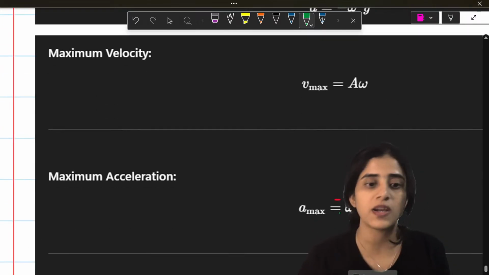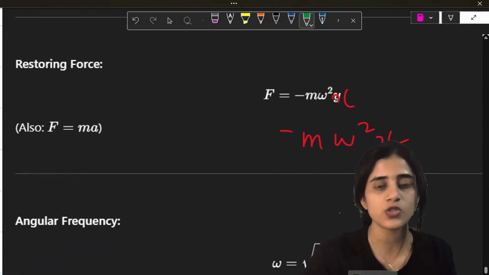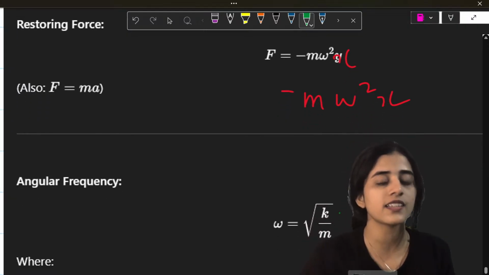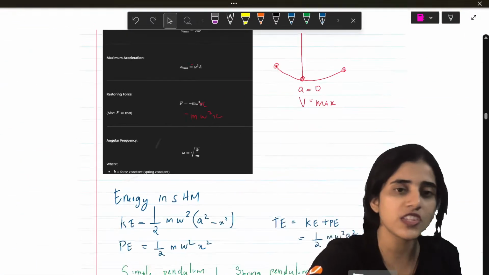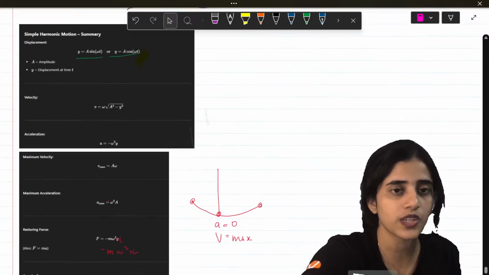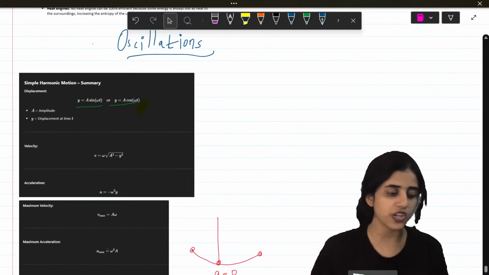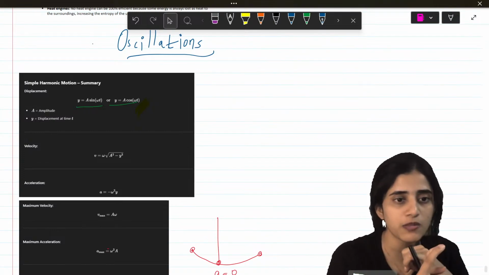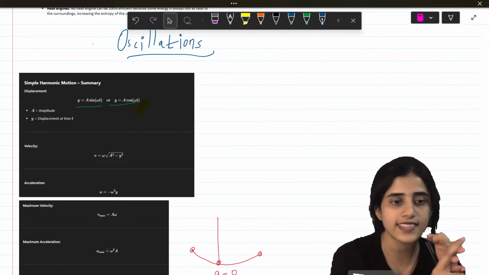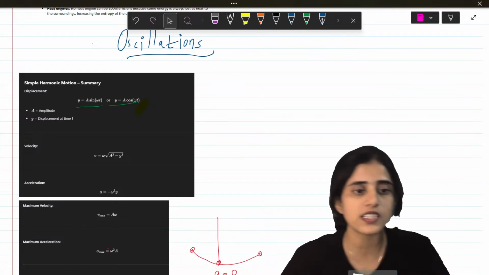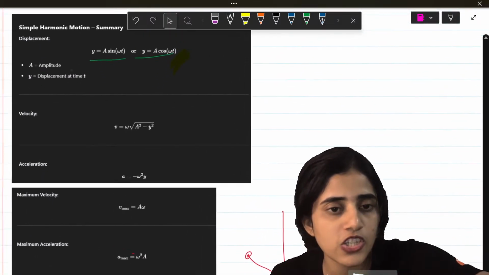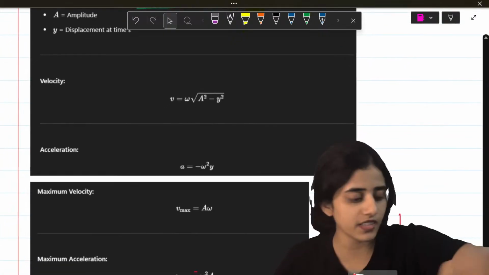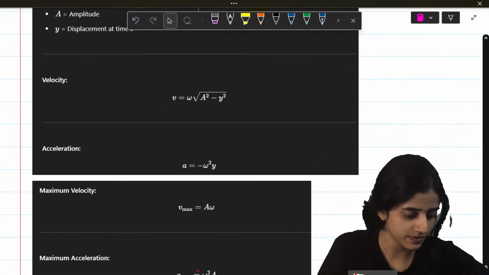Restoring force is minus omega square x. Angular velocity. All of these formulas are important. So for oscillations, first thing you need to learn is these formulas: simple harmonic motion, velocity, acceleration, maximum velocity, maximum acceleration, and restoring force.